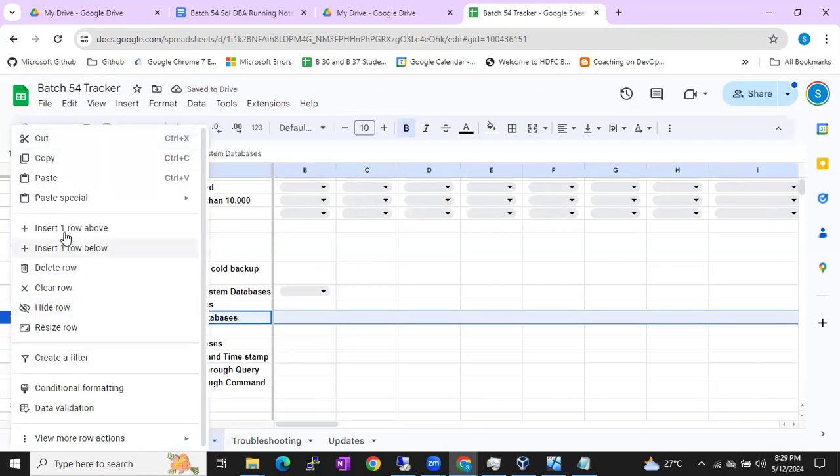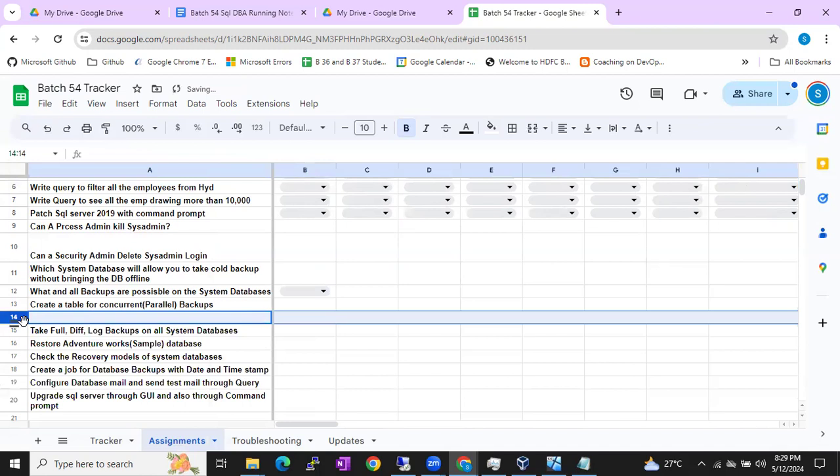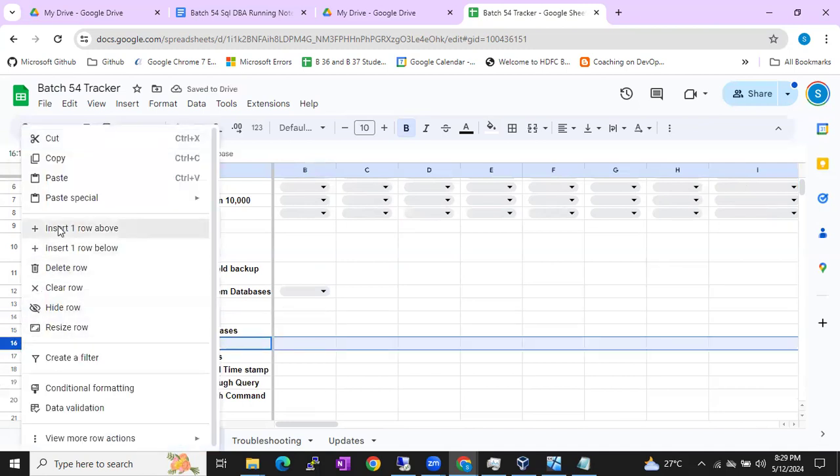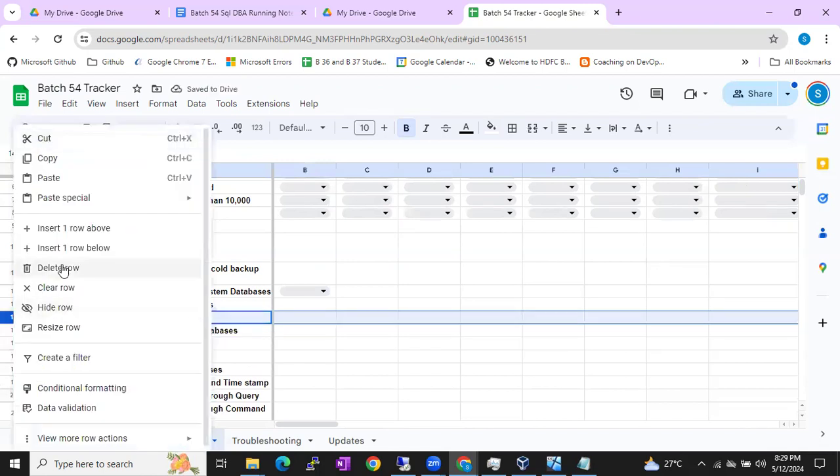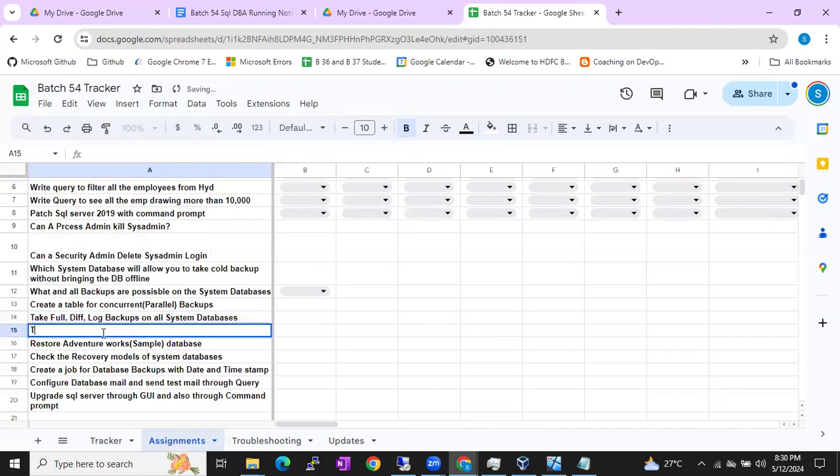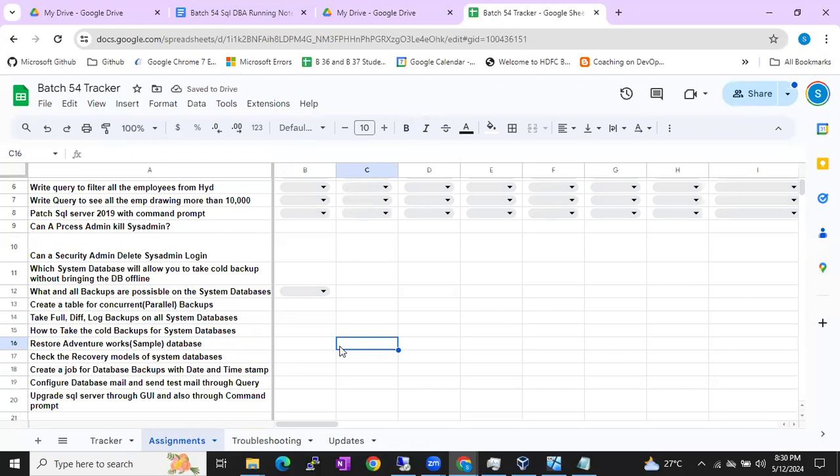Tell me the answer, what answer you are getting. Okay. The second one is here. Let me add it here. Take the cold backups. How to take the cold backups for system databases? Generally, how to take the cold backups, guys? You have to keep the database offline and you have to take it, correct? Taking cold backups is a downtime activity, correct? So now just take the cold backups on system databases and tell me the answer by next week. Okay?